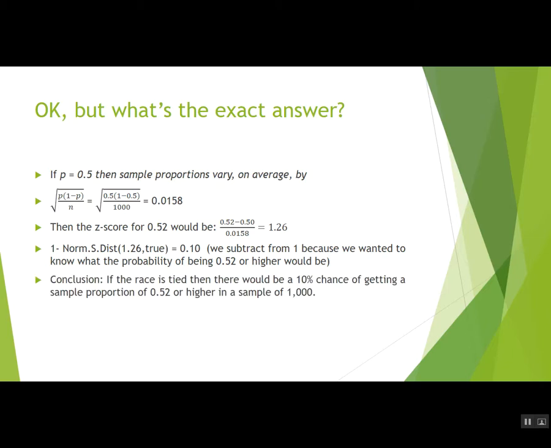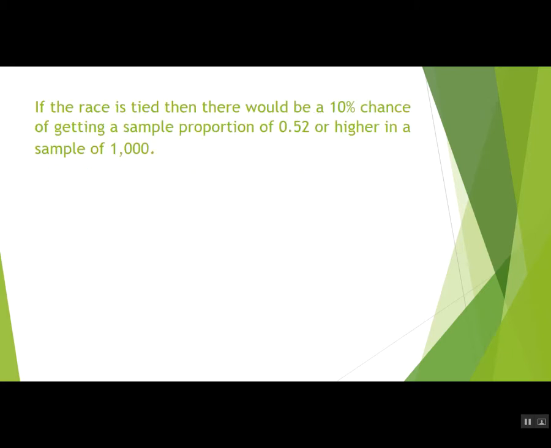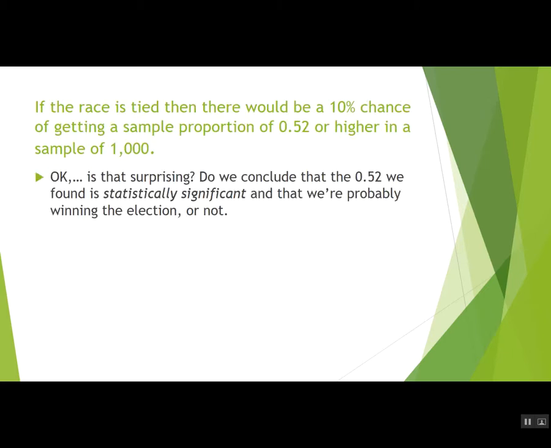So the conclusion is that if the race is tied, there'd be a 10% chance of getting a sample proportion of 0.52 or higher. So that 0.52 that we observed when we went out and polled 1,000 people wouldn't be that unusual. There would be a 10% probability that we'd get a number that high if the race is actually tied. Okay, so is 10% surprising? Do we conclude that the 0.52 is what we call statistically significant, and therefore that we're probably winning the election, or not?